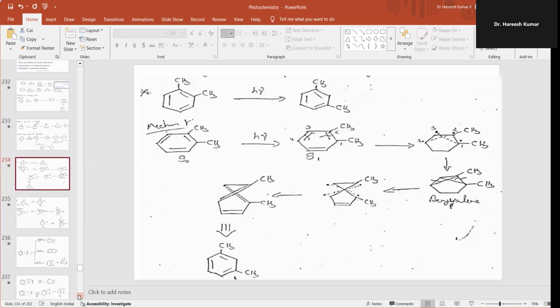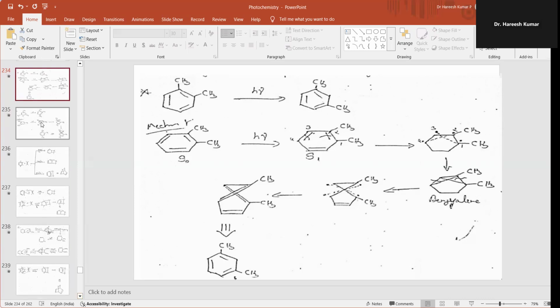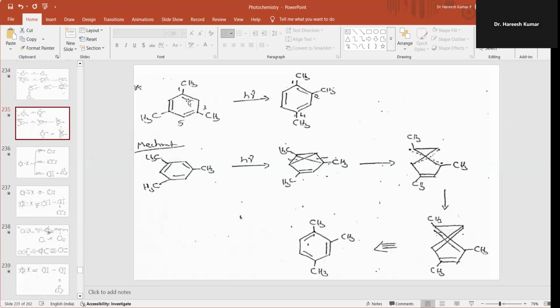I will go to the next slide, where I am taking 1,3,5-trimethylbenzene. On irradiation it gives 1,2,4-trimethylbenzene. With sunlight or a photochemical source, an intermediate benzvalene is obtained, and the benzvalene is converted into this form.